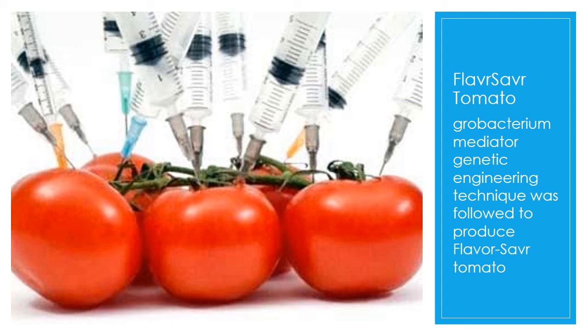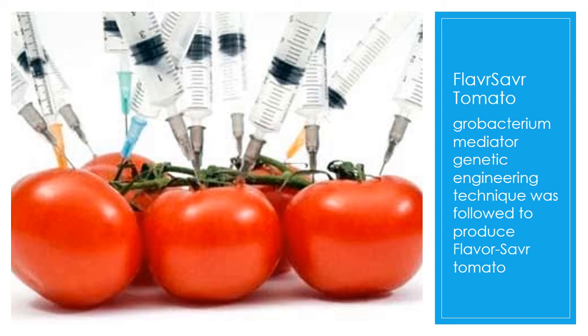The Agrobacterium mediated genetic engineering technique was followed to produce the flavor saver tomato, and the tomato was made more resistant to rotting by Agrobacterium mediation. Here the vector is Agrobacterium. Through genetic engineering, the ripening process of the tomato is slowed down, thus preventing it from softening and increasing the shelf life.